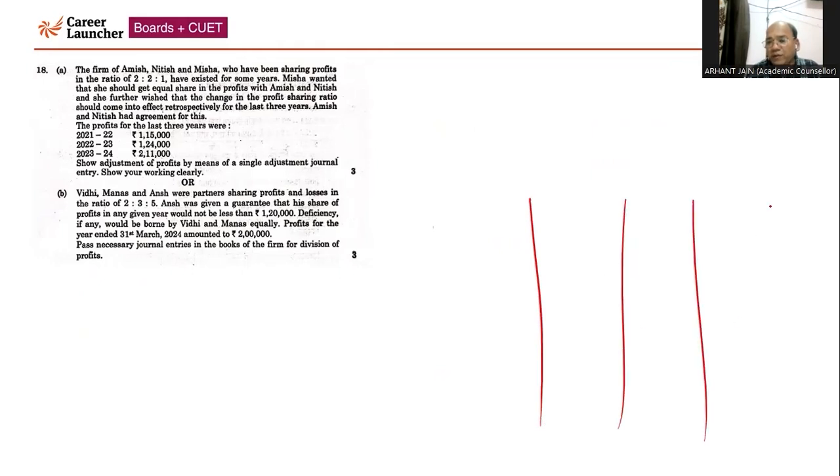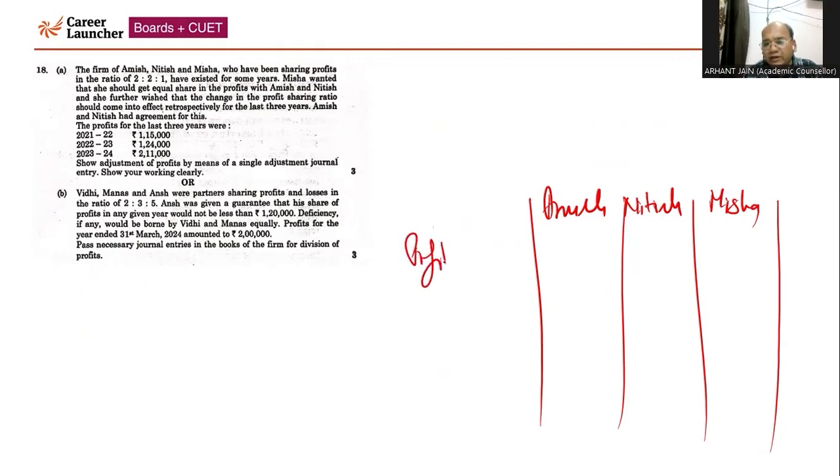With respect to the retrospective calculation, first of all, you need to calculate the profit which has already been distributed in the ratio of 2:1 to the partners Amish, Nitish and Misha.